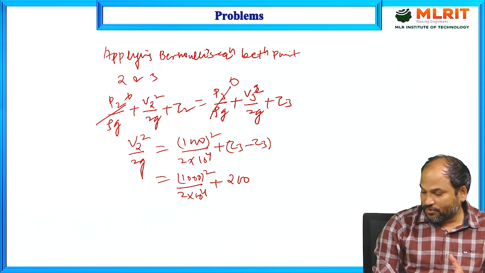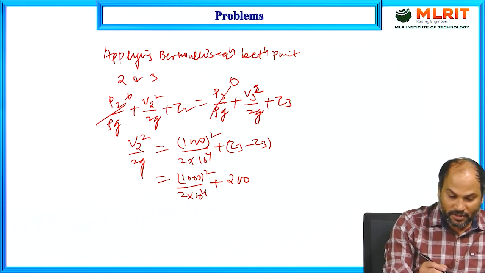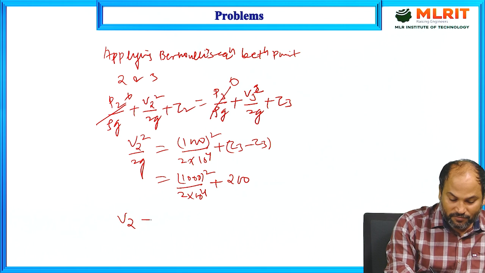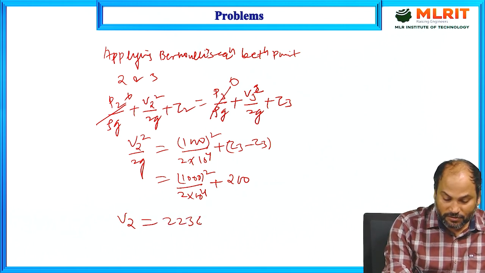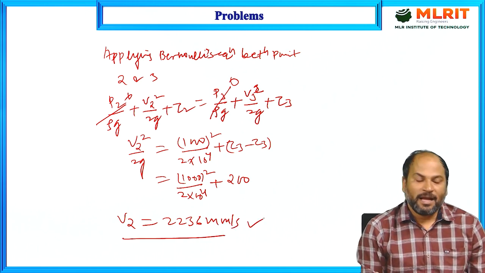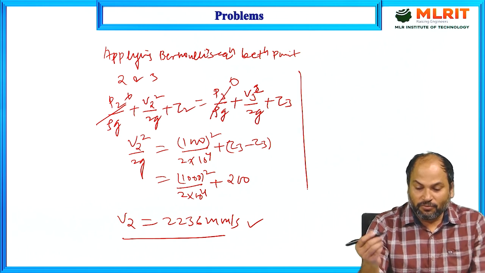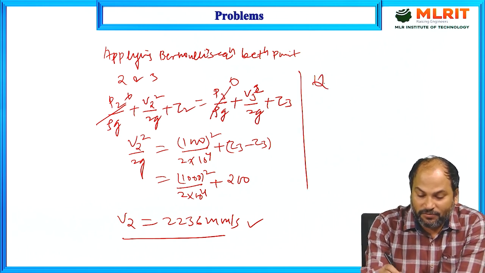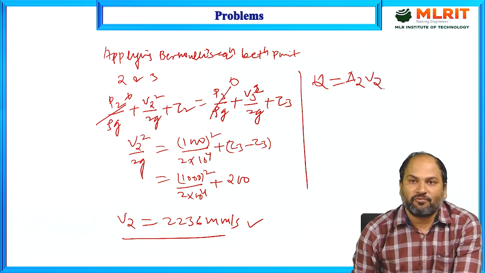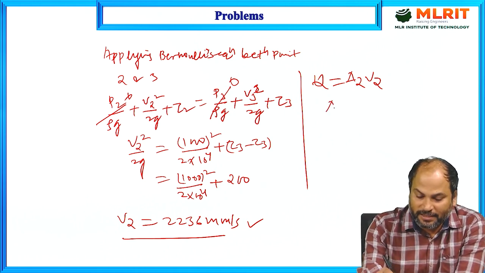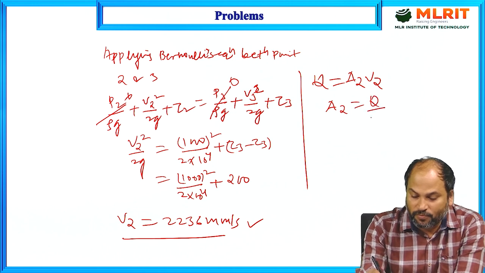If we solve this, we get the value of V2, which is 2236 mm per second. So this is the velocity at this point. Now we have to calculate the area. From the continuity equation we can write Q is equal to A2 V2, that is, area at point 2 into velocity of the molten metal at point 2. So A2 is equal to Q upon V2.